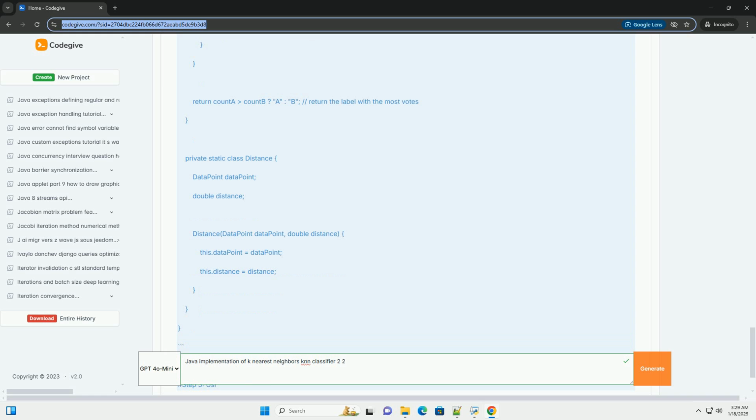Conclusion. This Java implementation of the KNN algorithm should give you a solid understanding of how to build a simple classifier. You can extend this implementation by adding features like distance weighting, handling ties, or optimizing the data structure for faster searches using spatial trees, like KD trees.